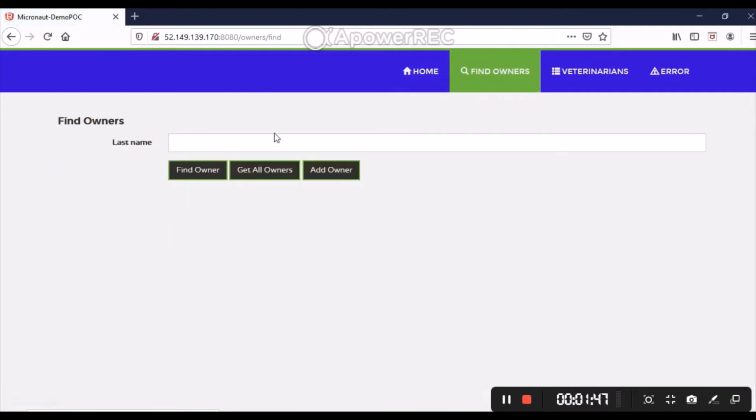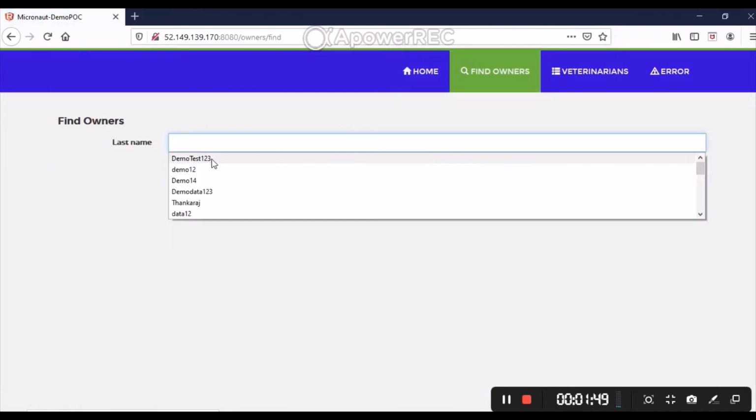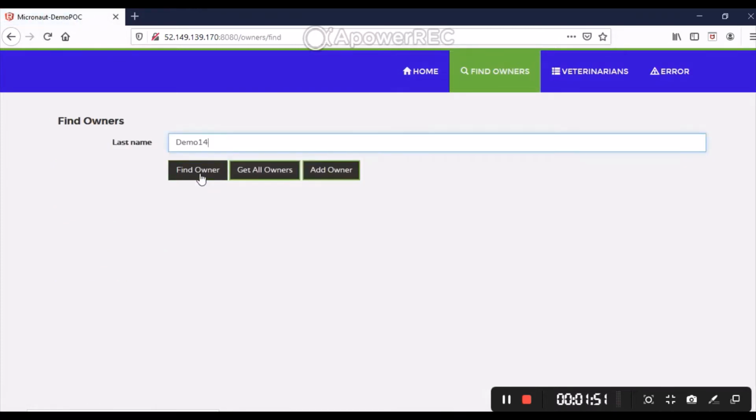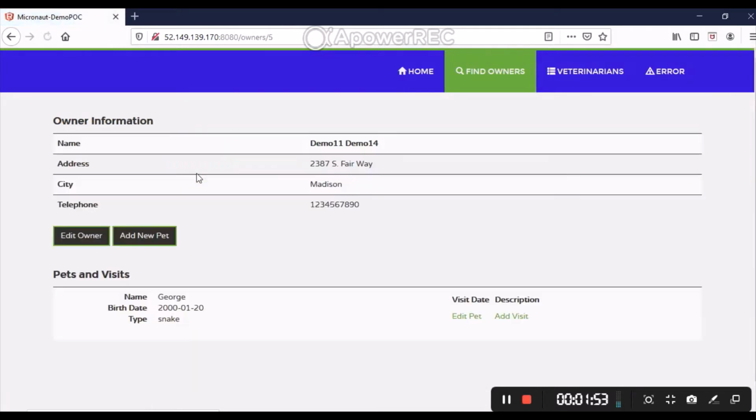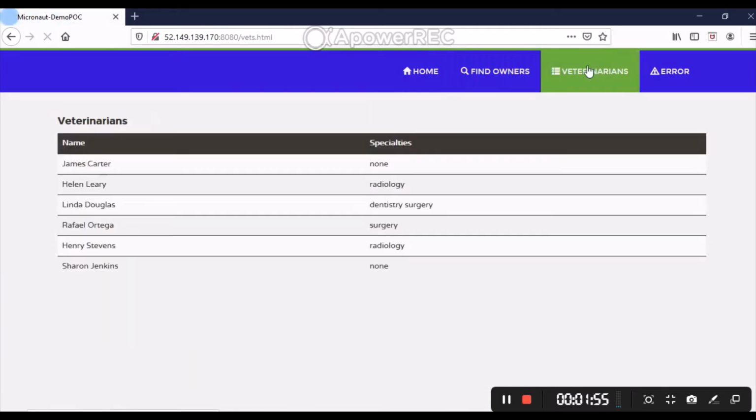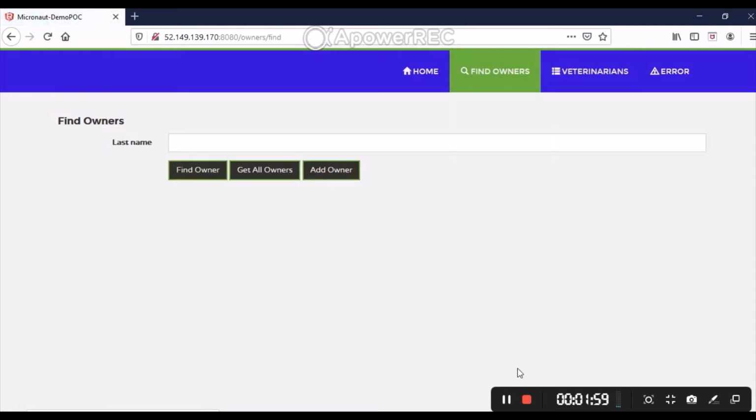Suppose you want to find one single user, go to the name. Suppose demo 14 is already there. Find by name, find through last name. This is just for view purposes only. Likewise, you can see all the data.